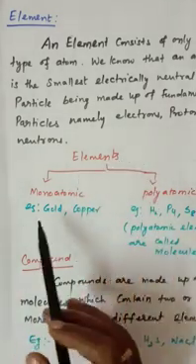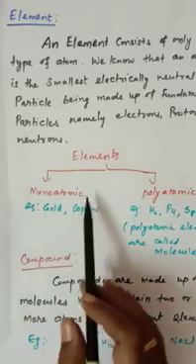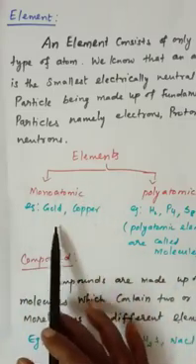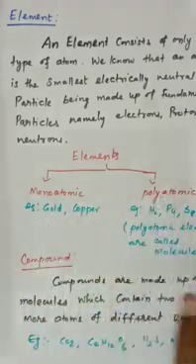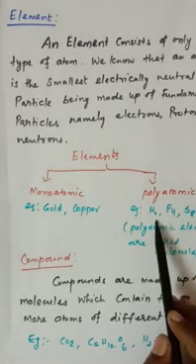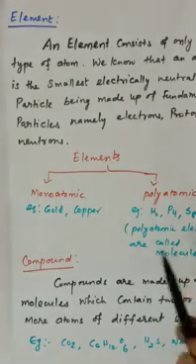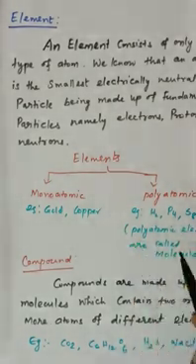Elements are also classified into two types: one is monoatomic, the other polyatomic. Monoatomic means the same atom will be there, so gold, copper, iron, and so on. Polyatomic means the same kind but with multiple atoms. So H2 is hydrogen, P4 is phosphorus, S8 is sulfur. So polyatomic elements are called molecules.